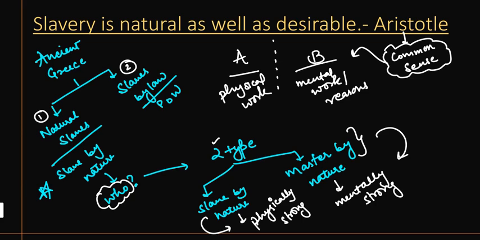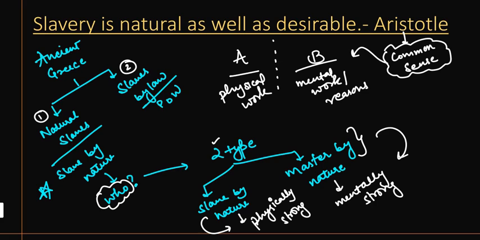He is putting his common sense to interpret the message of nature, that why nature has made someone physically strong and why nature has made another mentally strong. Is it clear?